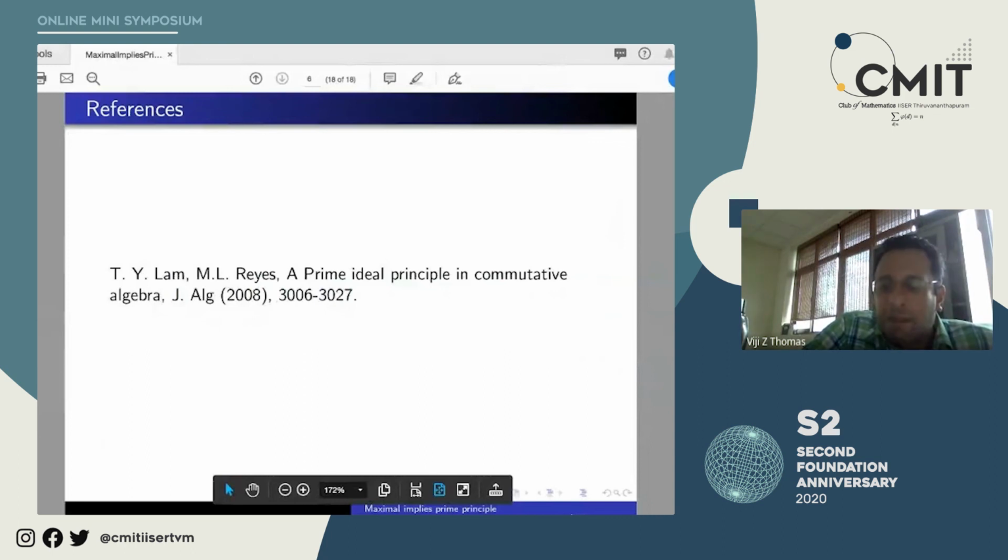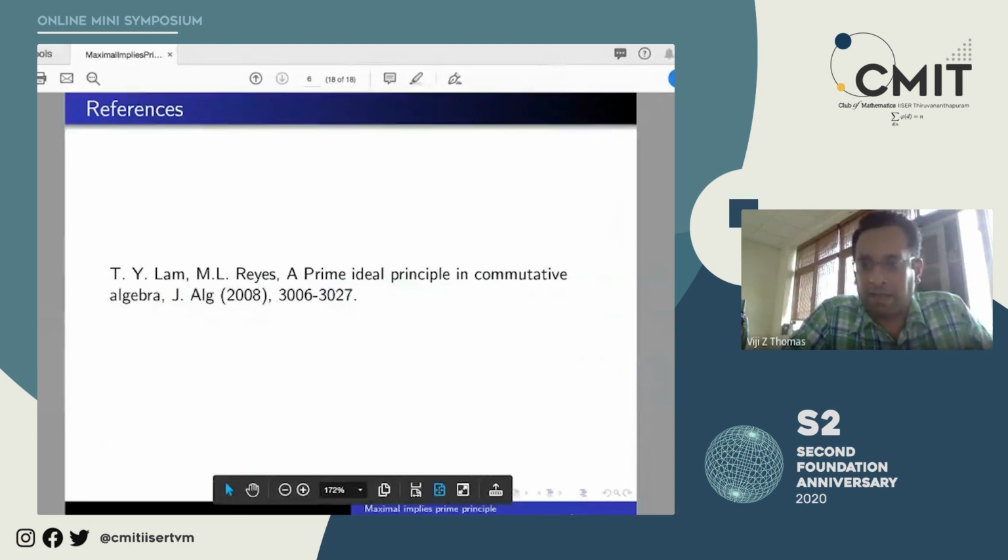The principle appears in this paper, and I think you should read it if you have time. The only problem with the paper is that the first 2-3 pages itself will bore you, because it starts with this general setup. That is why I didn't present it that way. But this was done by one of my students 2-3 years ago as one of the papers they read during their master thesis.